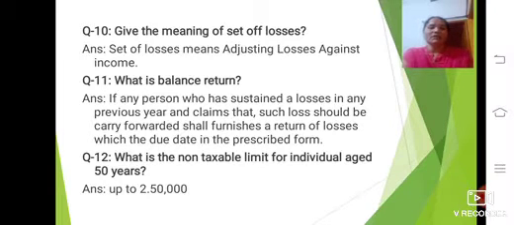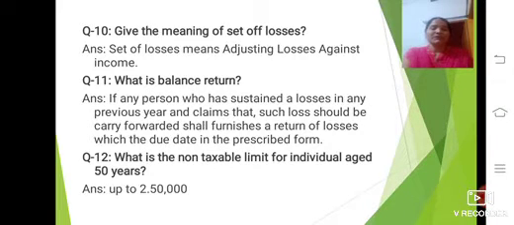Next, the 11th question. What is a business return? Here the 11th question is, what is a business return? So the answer is like this: if any person has sustained a loss in any previous year and claims that such losses should be carried forward, they shall furnish a return of losses by the due date in the prescribed form. So that we can call a loss return.